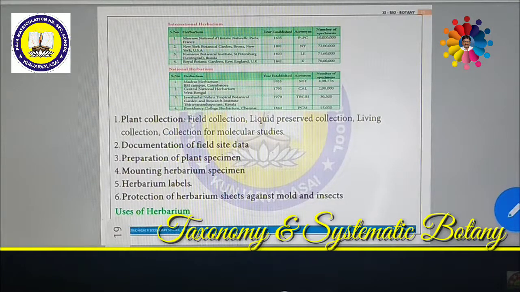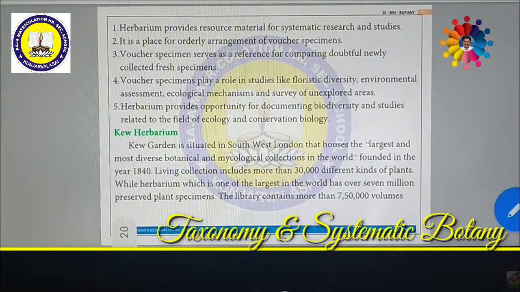What are the uses of herbarium? A lot of uses are available. Herbarium provides raw material for research study. These herbariums are to be arranged in a proper way of classification. Hence it is the voucher specimen. Voucher specimen means this will be used for newly discovered or old discovered plants, and on which basis the classification is to be done. Whether it is new or old has to be understood with the help of the materials available.